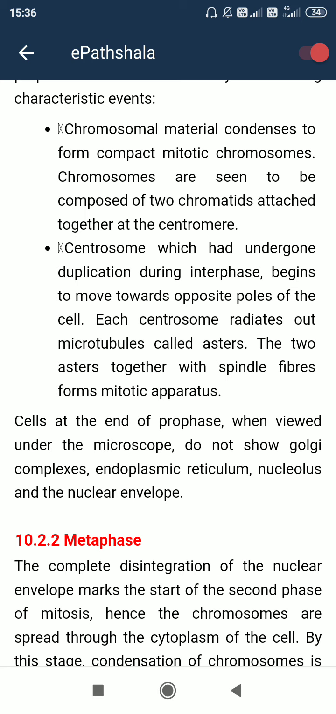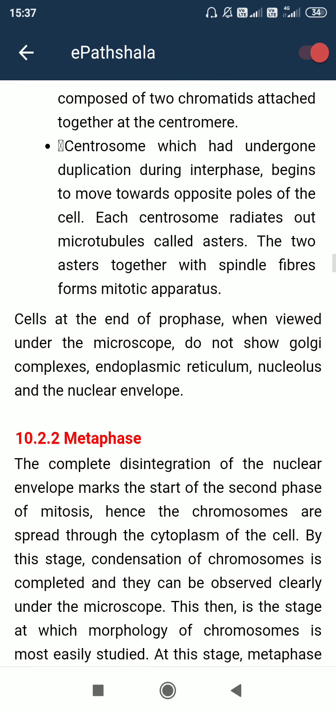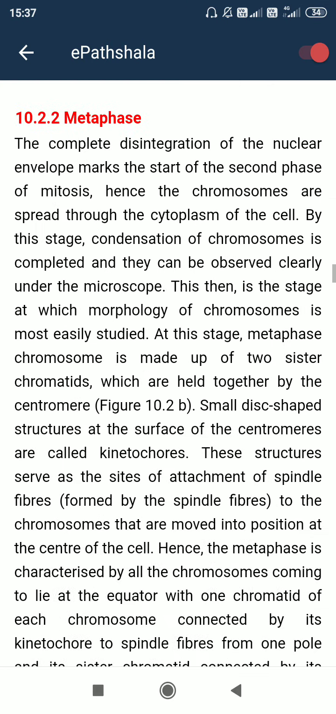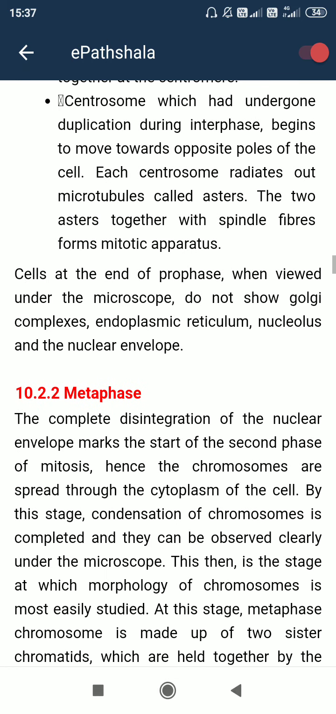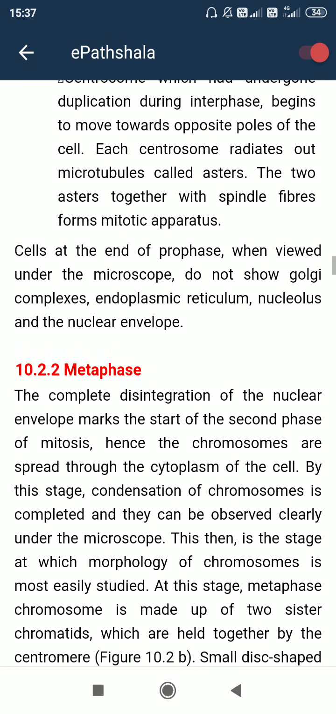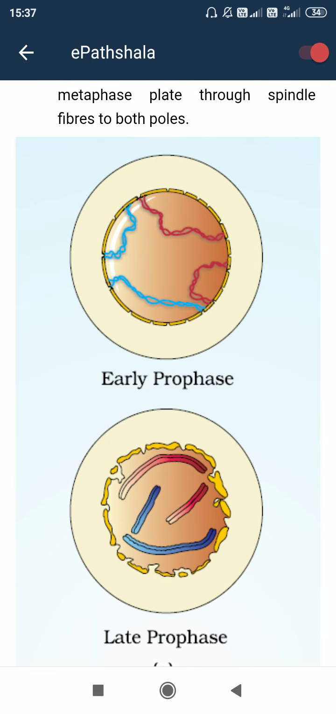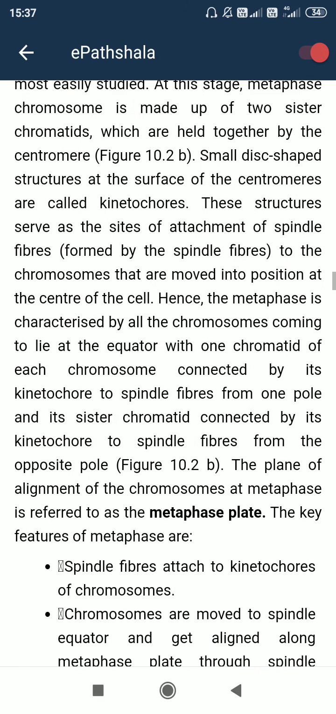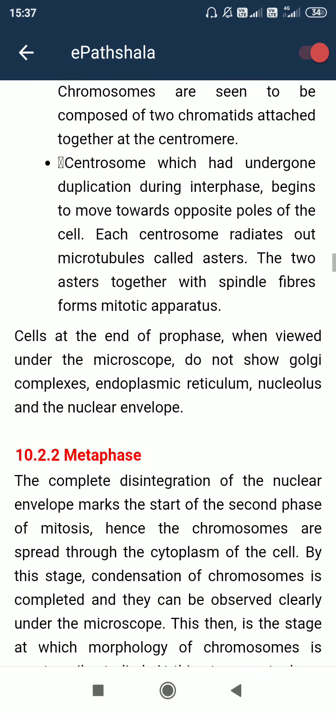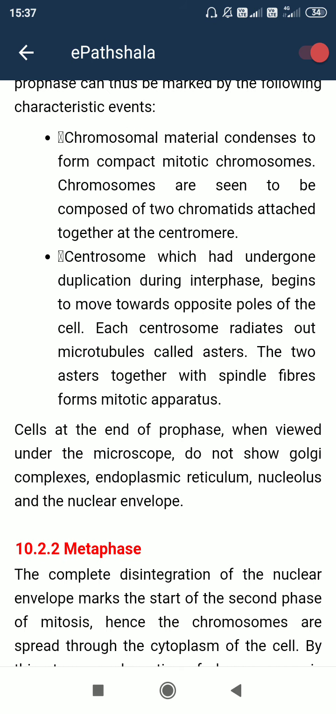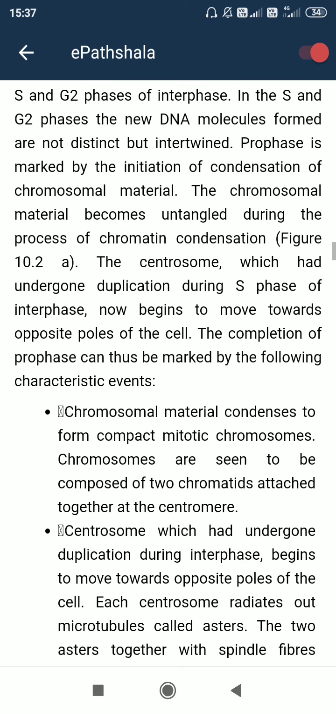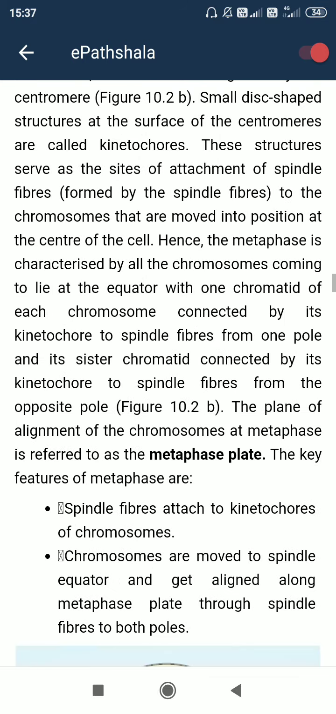And another point is that the centrosome undergoes duplication. This we need to remember. The centrosome undergoes duplication during interphase, and it begins to move towards opposite poles. So the centrosome duplication is already done, and now it is moving towards the 2 poles. So see here, 2 poles, the 2 ends of the cell. The movement of the centrosome is being carried out.